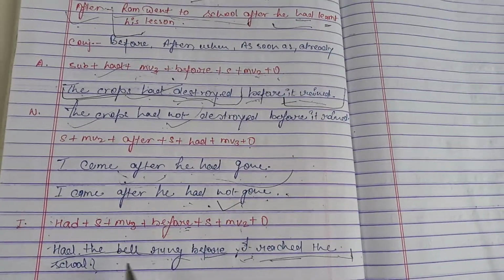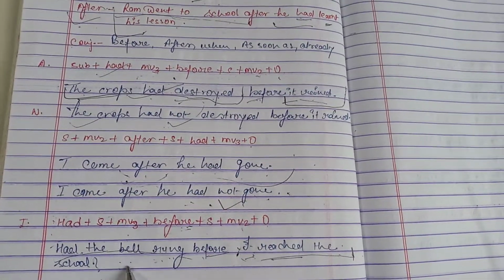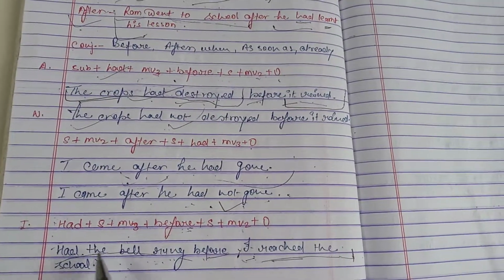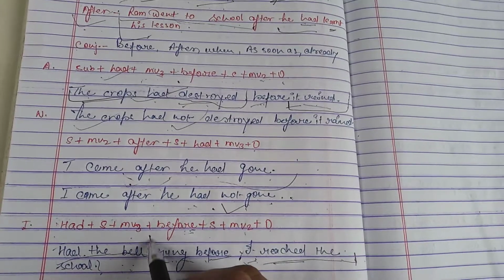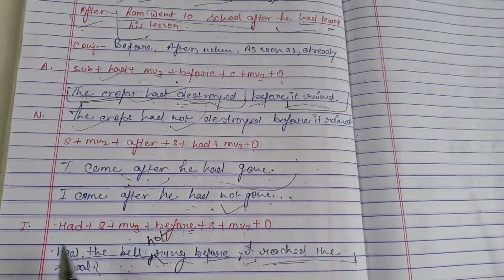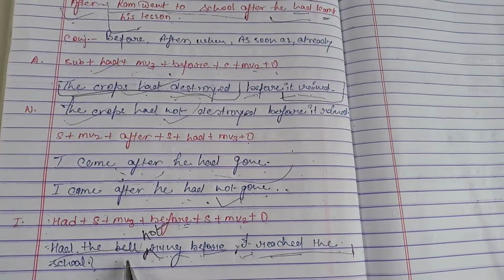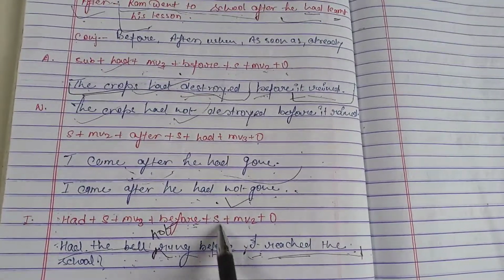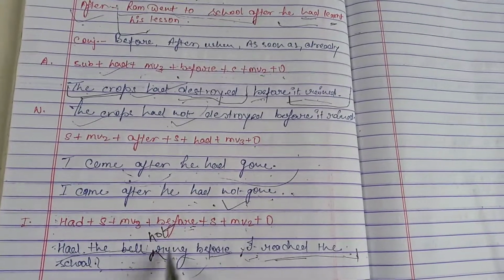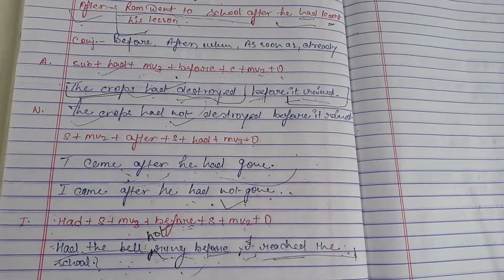Okay, if we want to make this sentence negative, had the bell not, here we can use not after the subject. Had the bell not rung before I reached the school. So this sentence is interrogative and interrogative negative.